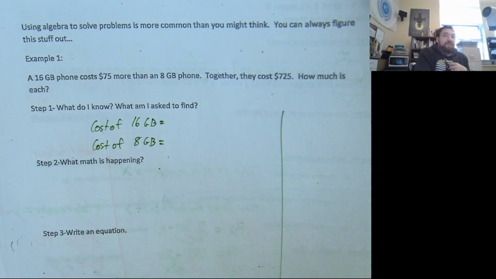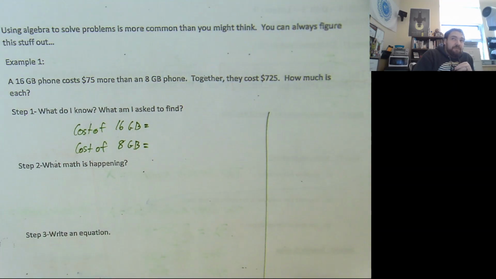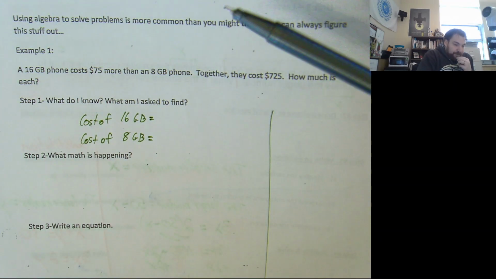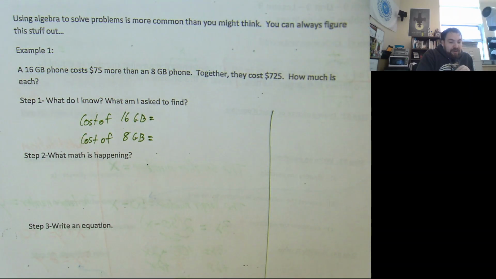These are the things that we're looking for. Now, let's try the one variable way first. The one variable way says, give a variable to one of the things we're looking for. What variable do you want to use for one of these things?